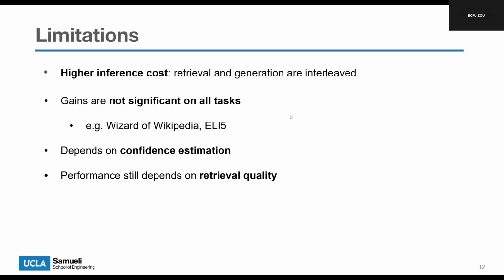Third, the method depends on token confidence to decide when retrieval should be triggered. If the model's confidence is not well calibrated, then this decision may not always be reliable. Finally, FLARE improves when and what to retrieve, but it still depends on the quality of the underlying retriever. If the retrieved documents are poor or irrelevant, generation quality will still suffer.